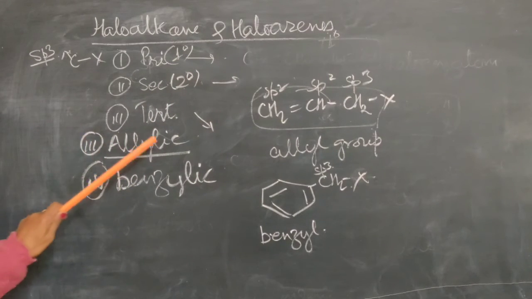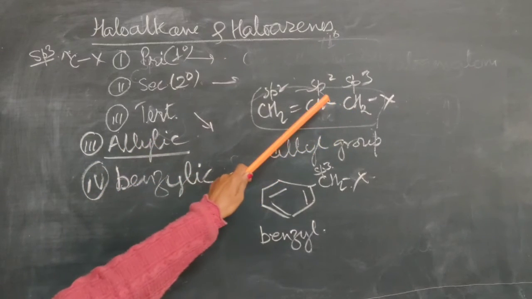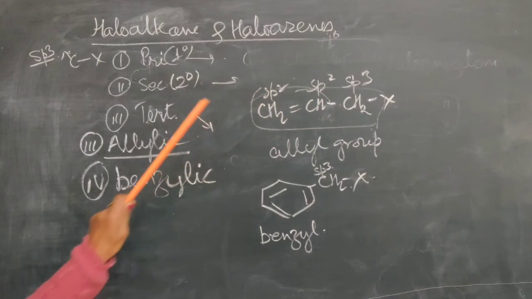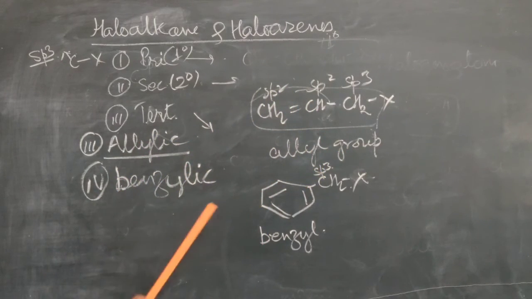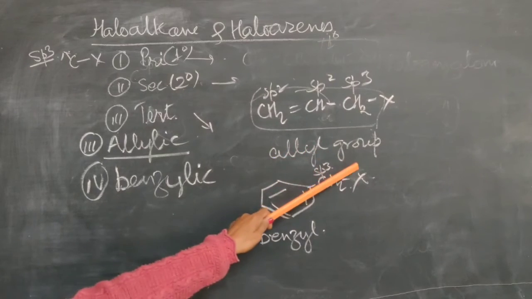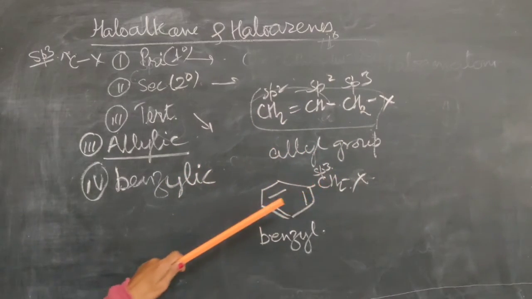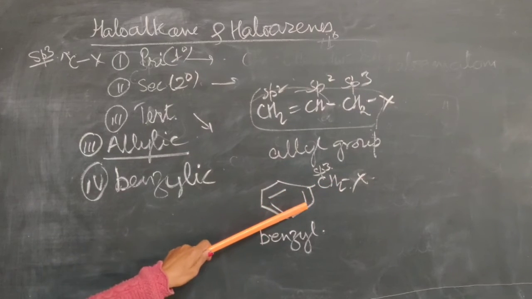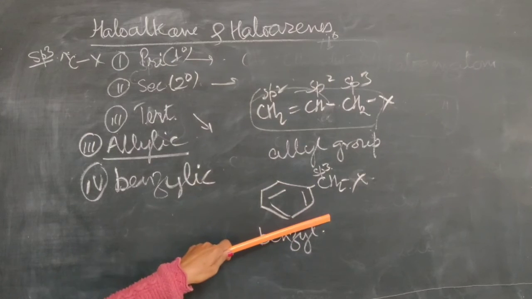I am repeating for the allylic. In allylic, an sp3 hybridized carbon atom is attached to an sp2 hybridized carbon atom. Then this group is called the allyl group, and the alkyl halides are called allyl halides. And when an sp3 hybridized carbon atom is attached to a benzene ring, benzene is also sp2 hybridized. The condition is the same, but here the complete benzene ring is present.